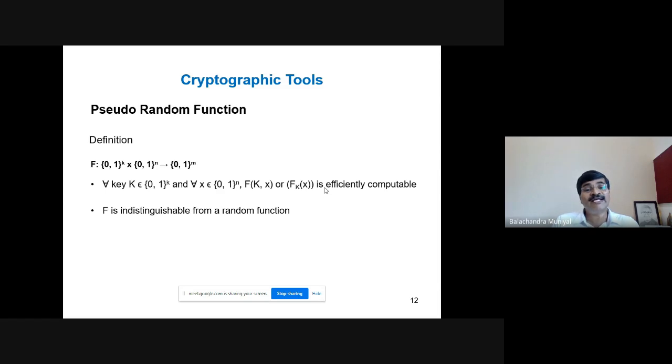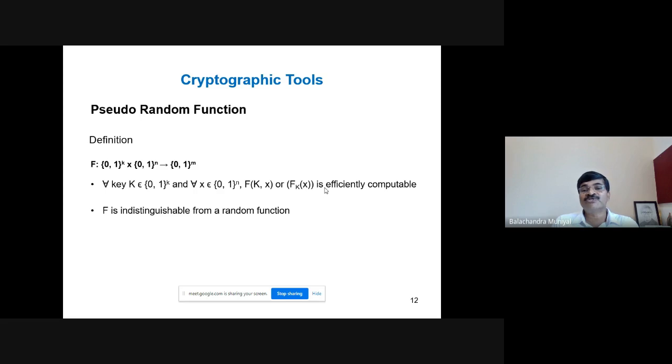You can formulate the definition of the function as follows. For all key k belongs to {0,1}^k, that is the first parameter, and for all x belonging to {0,1}^n, second parameter, the function with the parameters f(k, x), or you can also read it as f_k(x), is efficiently computable.